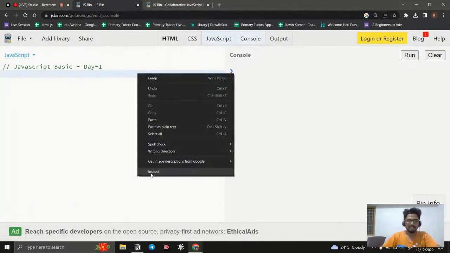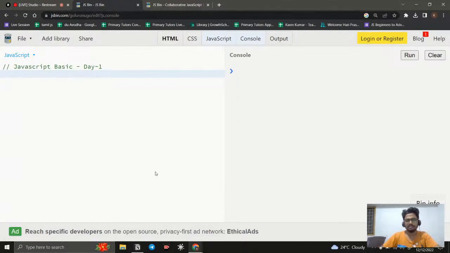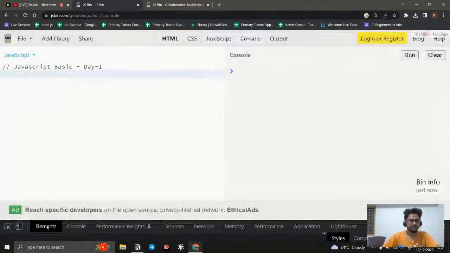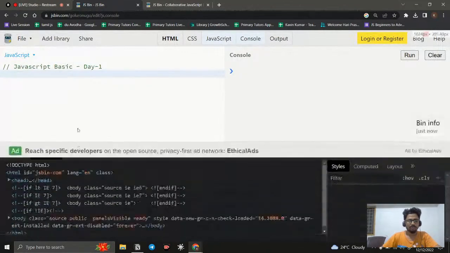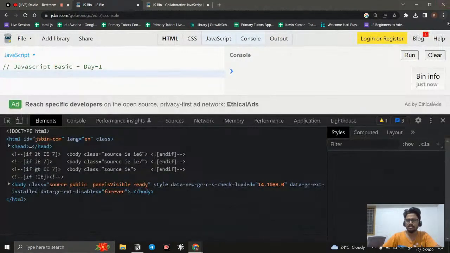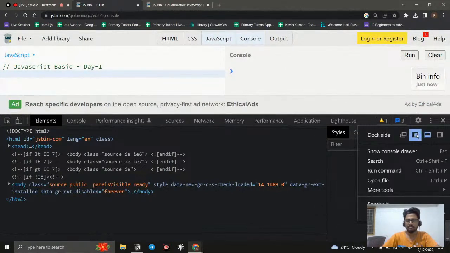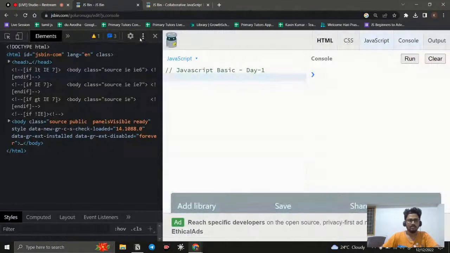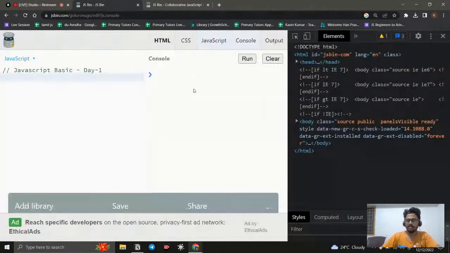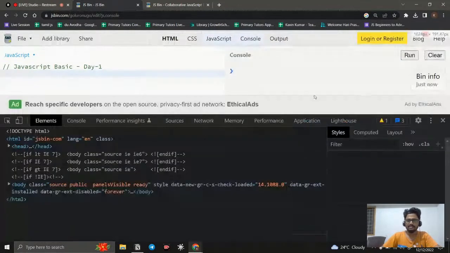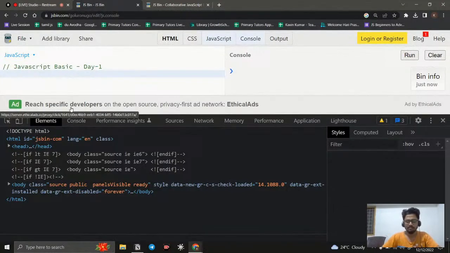So where can you see it? If you right click and inspect this, most of you know about this Elements panel, right? So you can see the elements, and if you're new here, you can get this panel at the top here, and you can change the view. If you are opening it fresh, you can see this panel like this. Okay, so what you can do, just click the three dots and you can choose which position you need to display it. Okay, so I'll just put it at the bottom, it's fine.